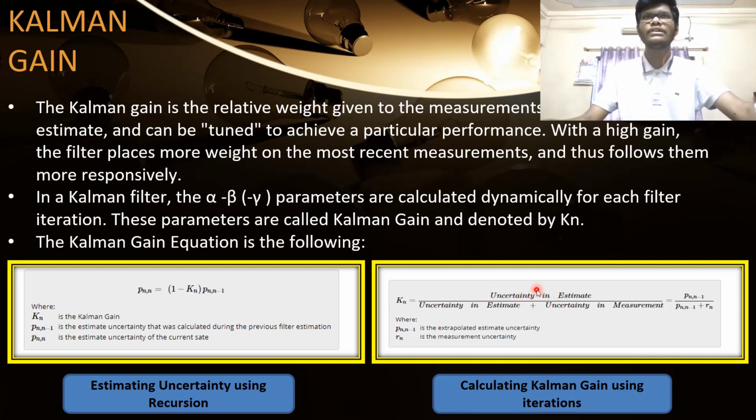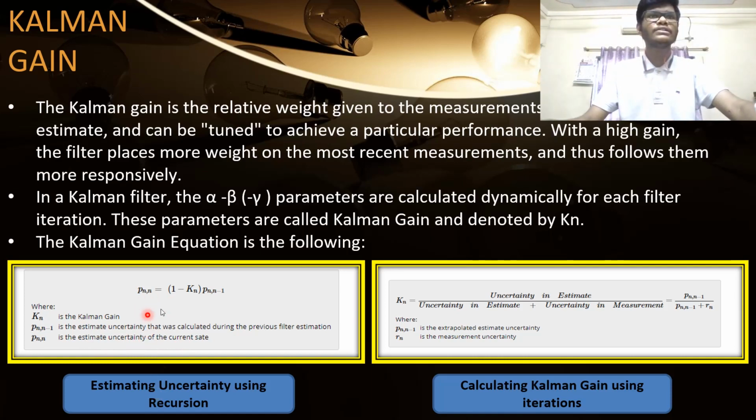The gain is the uncertainty in estimate divided by the uncertainty in estimate plus the uncertainty in measurement. This is the input reading of a sensor, and from this formula the Kalman gain is calculated. The Kalman gains of all the iterations are finally added and subtracted from the actual reading of a sensor. This is the estimating uncertainty.